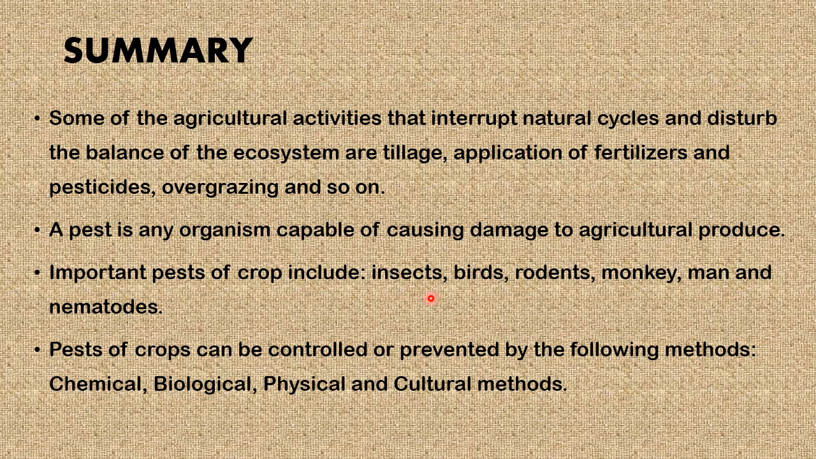Now we have come to the end of today's lesson. Now let's take a quick look at the summary. Some of the agricultural activities that interrupt natural cycles and disturb the balance of the ecosystem are tillage, application of fertilizers and pesticides, overgrazing, and so on. A pest is any organism capable of causing damage to agricultural produce. Important pests of crops include insects, birds, rodents, monkeys, man, and nematodes. Pests of crops can be controlled or prevented by the following methods: chemical, biological, physical, and cultural.